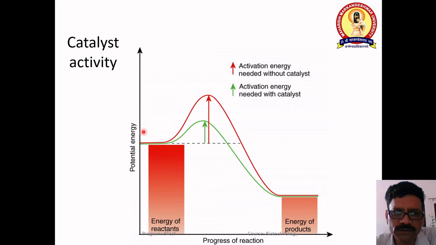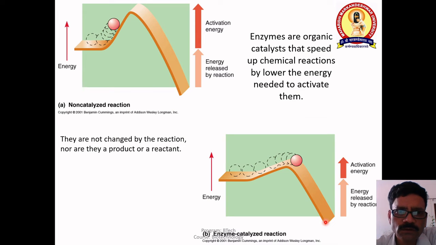The same thing happens in catalytic activities, in chemical catalysis. Here you see, green is with the help of a catalyst, and red is without the catalyst. When there is no catalyst, the activation energy is high, and when there is a catalyst, the activation energy becomes low, and then there is formation of the product. Again, the same thing: non-catalyzed reaction and enzyme-catalyzed reaction. Here you see low activation energy, and here you see the high activation energy.